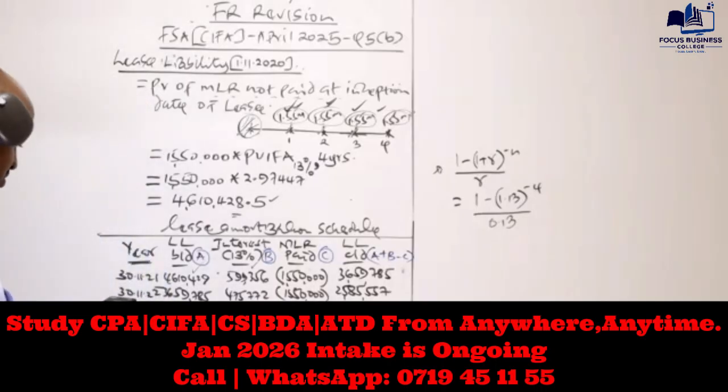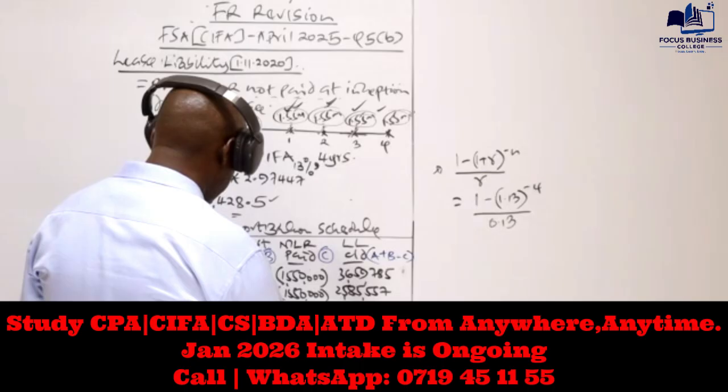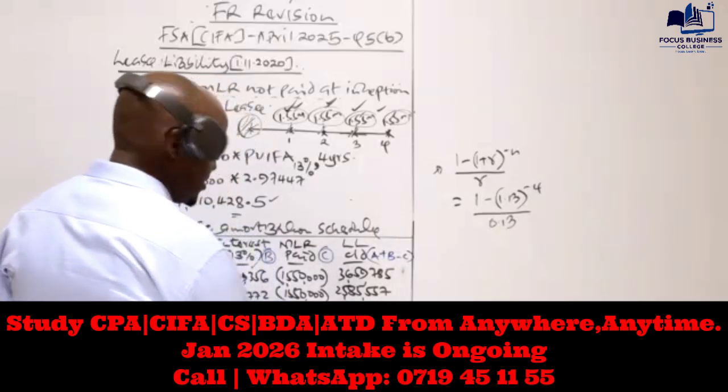So let's work out the lease liability at the end of year 3. We have 2,585,557 minus 1550. And basically here I'm getting 1,371,679.